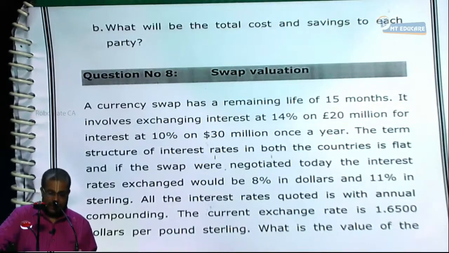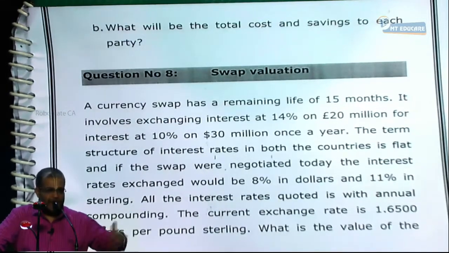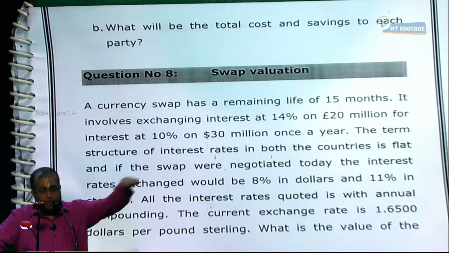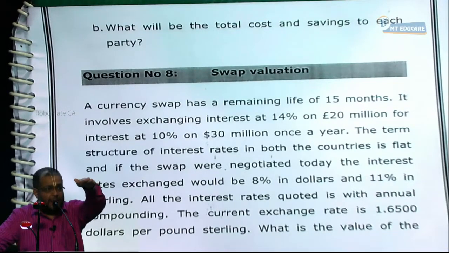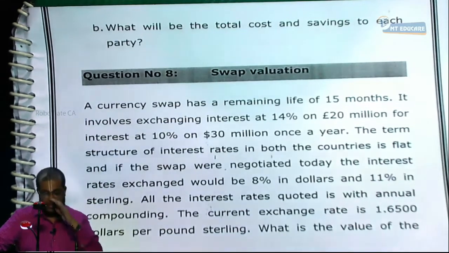The term structure of the interest rates in both the countries is flat. That means all the years it is going to be the same. Whether it is a 1 year bond or 2 years bond or 3 year bond, it's going to have the same interest rate. There is no sloping yield curve. The yield curve is flat. I discussed in one of the sums earlier.